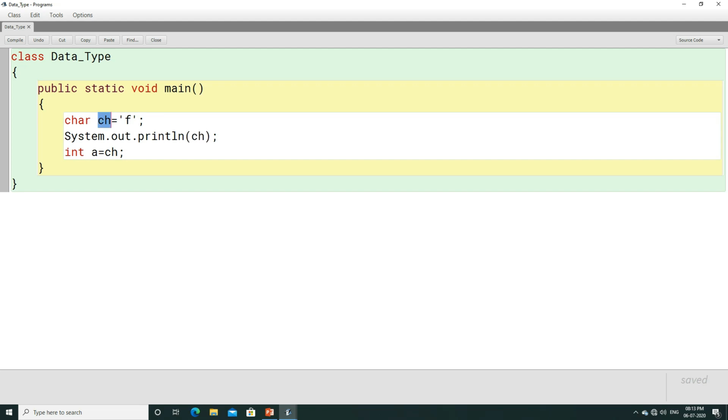Now ch is a variable which contains f, and you are trying to store ch to an int. An int can store an integer value. When you store ch, that shows you are trying to store f to a, isn't it?